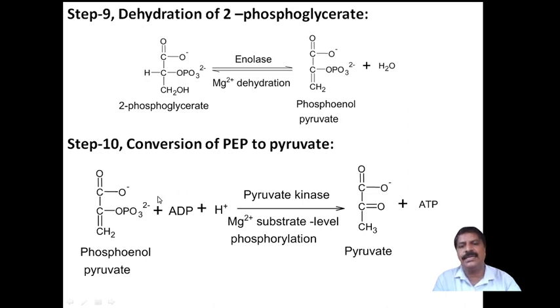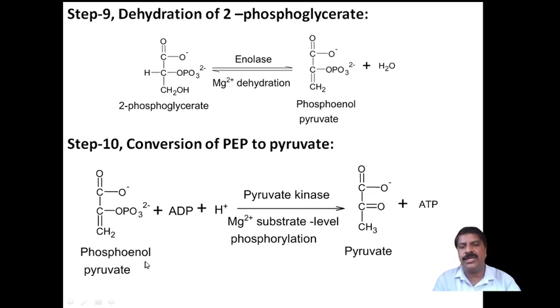Then the tenth step, the conversion of PEP, phosphoenolpyruvate, to pyruvate. It is a high energy phosphate molecule, richer in energy, that will be converted into pyruvate.